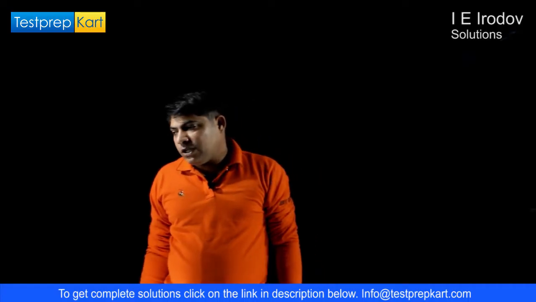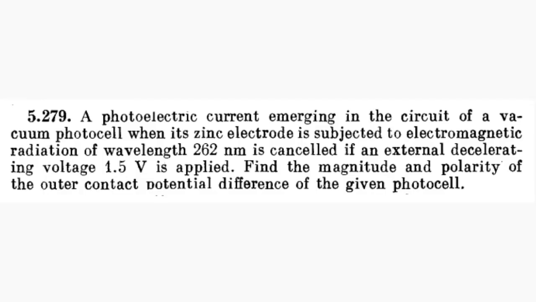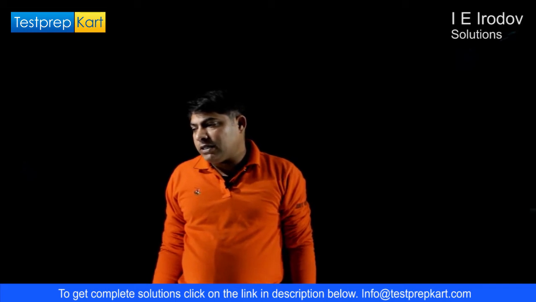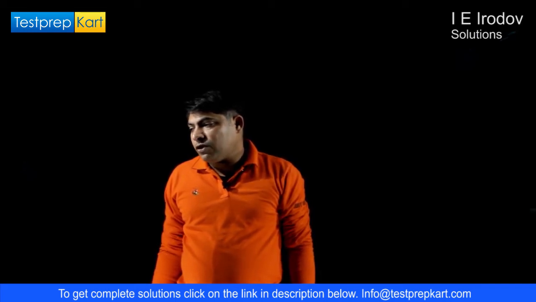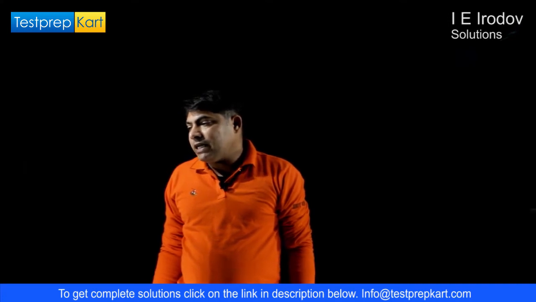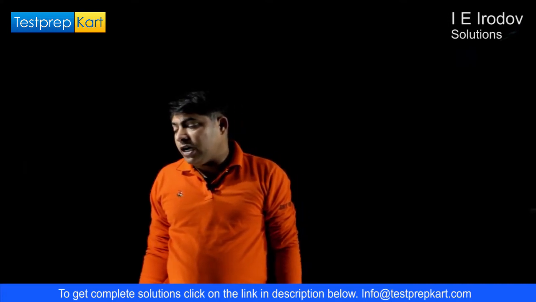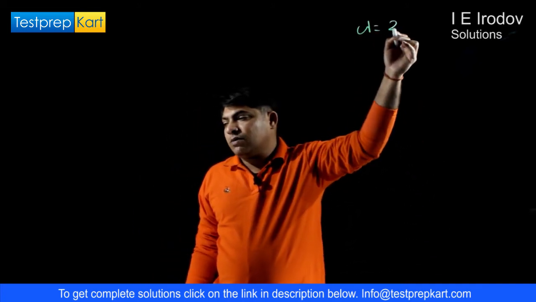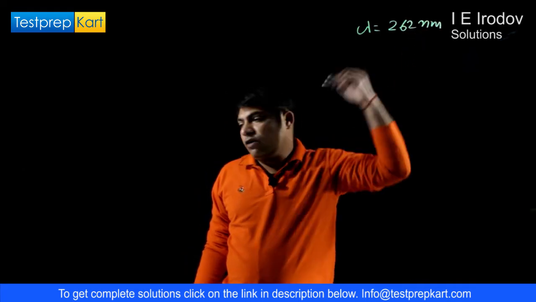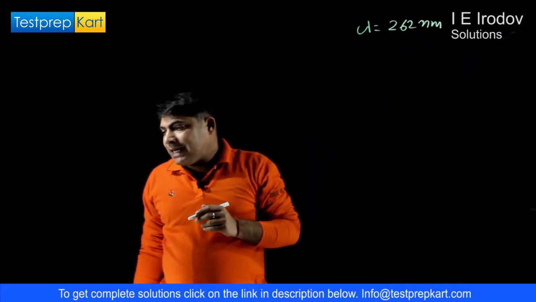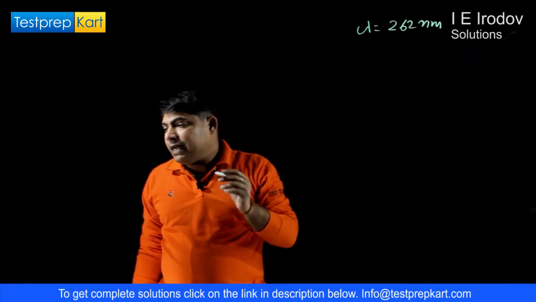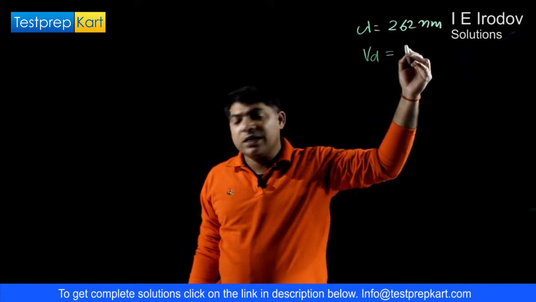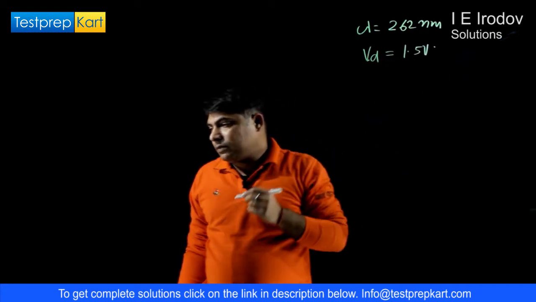Question number 5.279. A photoelectric current emerging in the circuit of a vacuum photocell when its zinc electrode is subjected to electromagnetic radiation of wavelength lambda equals 262 nanometer is cancelled if an external decelerating voltage, or we can say stopping potential, is 1.5 volt.